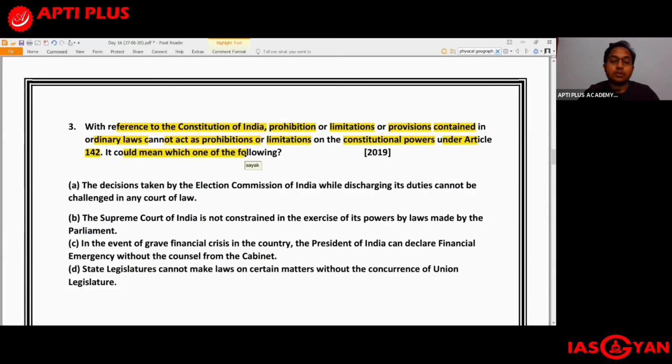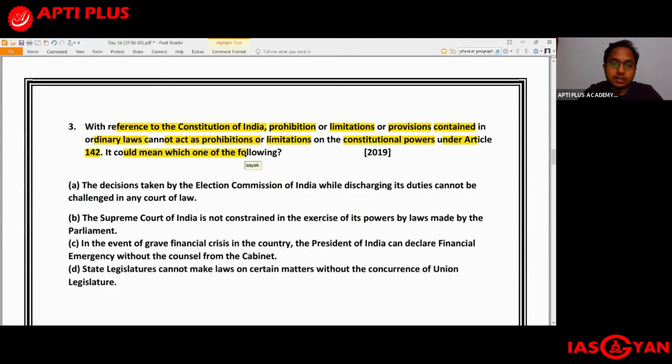C. In the event of grave financial crisis in the country, the President of India can declare financial emergency without the counsel from the Cabinet. And D. The state legislatures cannot make laws on certain matters without the concurrence of the Union legislature.